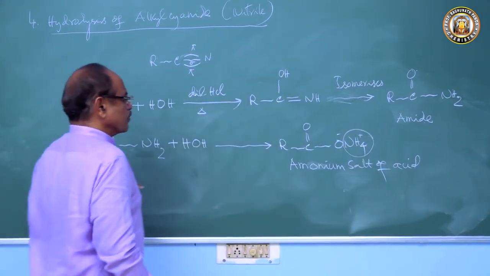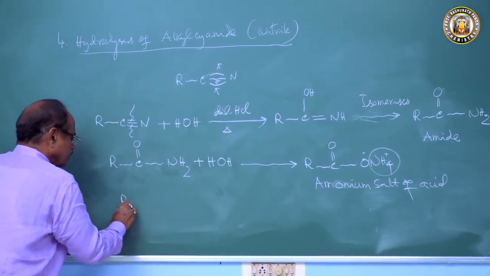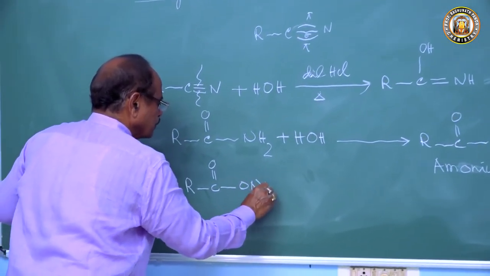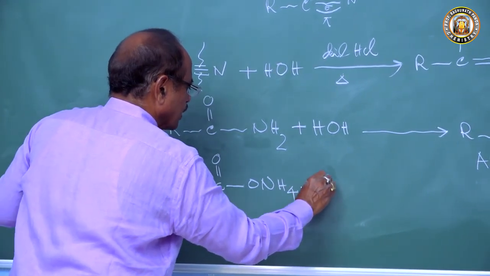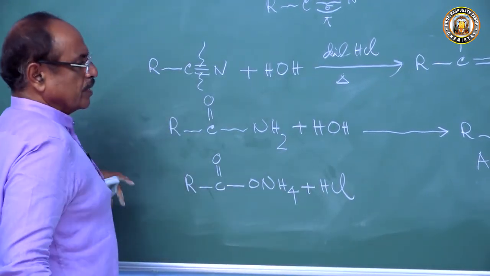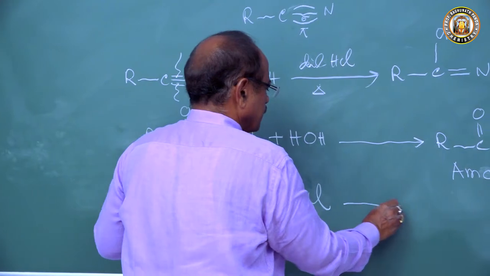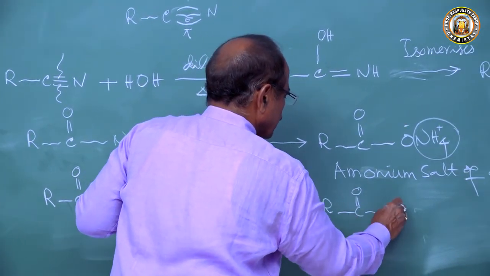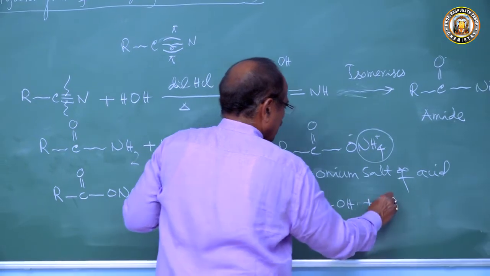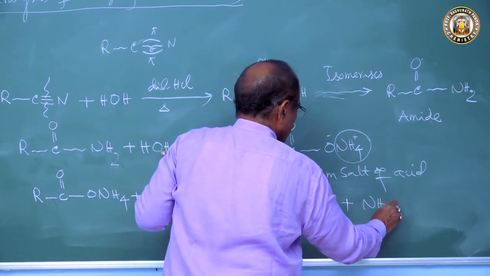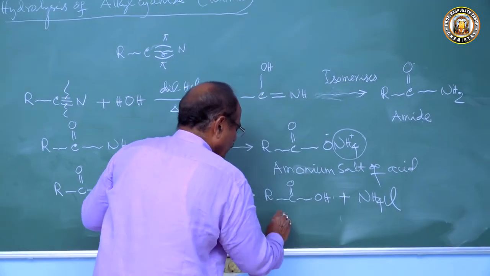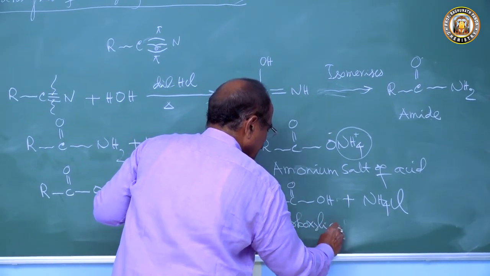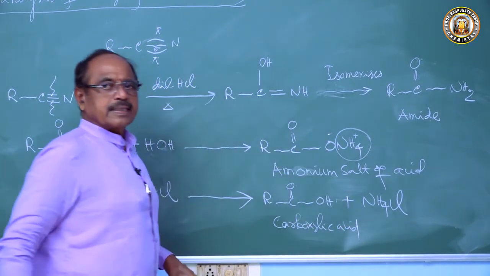Now this ammonium salt RCOONH4, when we treat this with HCl, we get RCOOH, the carboxylic acid, and NH4Cl. So NH4Cl is a salt, ammonium chloride, and we get the carboxylic acid here.